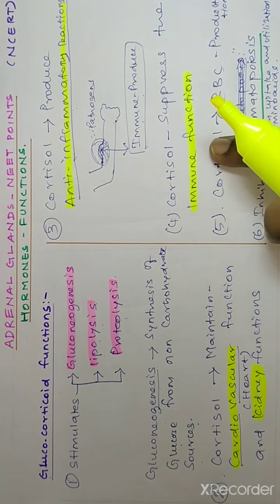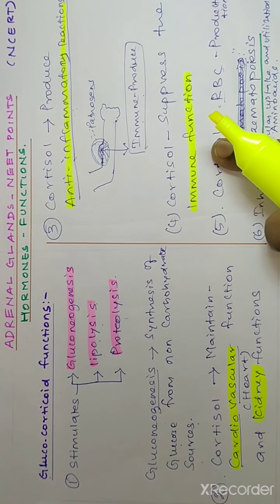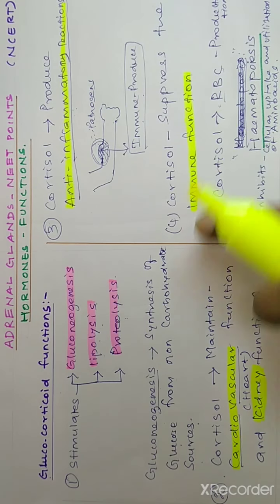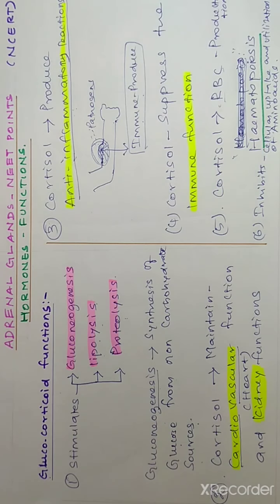Because it suppresses the immune function, cortisol injection is given as treatment to patients who have heart transplantation surgery or any other organ transplantation surgery, in order to suppress the immunity. If the immunity is active during transplantation surgery, it causes a rejection reaction, which we have discussed in detail in the immunology part.